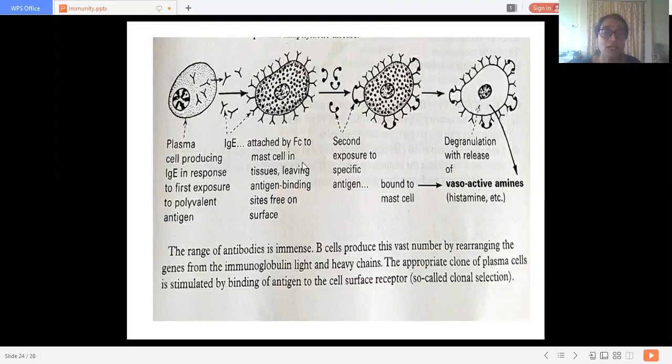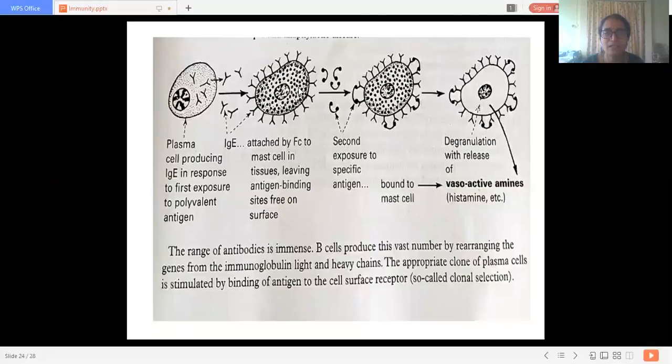With the help of this Fc rod, the IgE antibodies get attached on the surface of the mast cell, leaving the antigen binding sites free. These are the antigen binding sites, and they are all free. They attach through the Fc component on the surface of mast cells. What are the black dots?